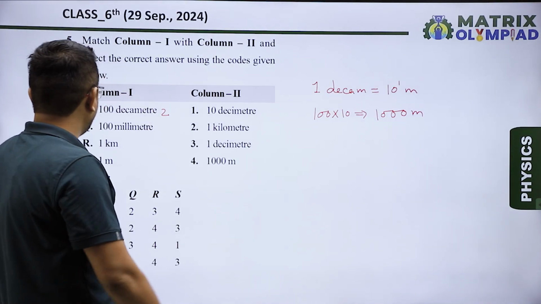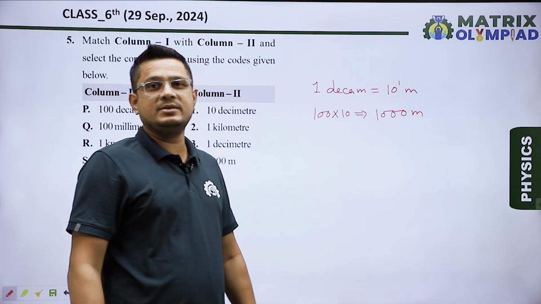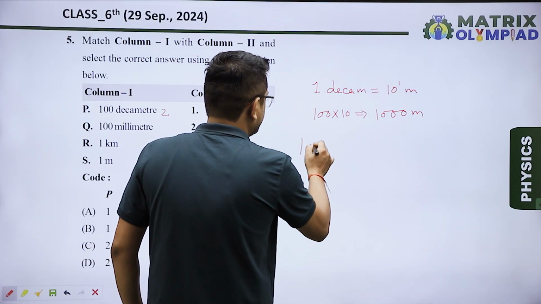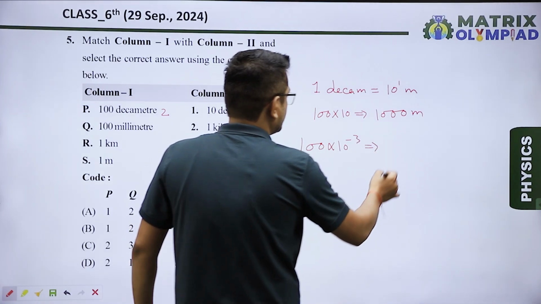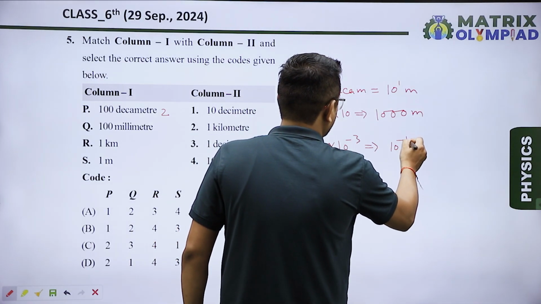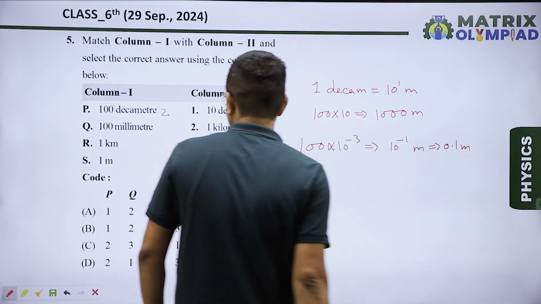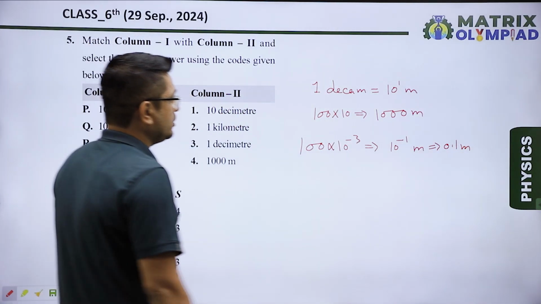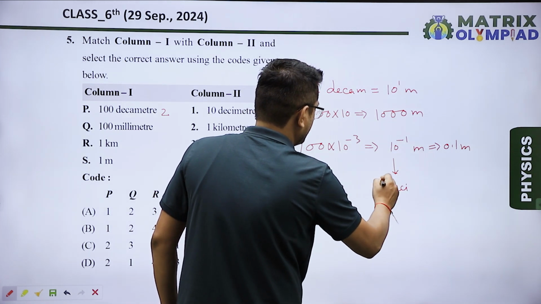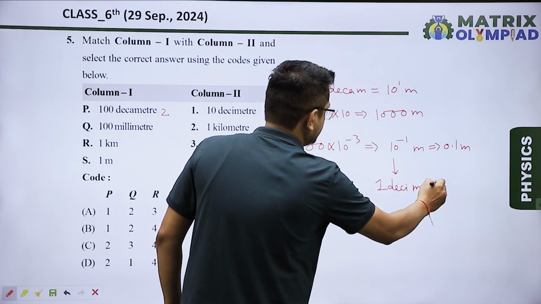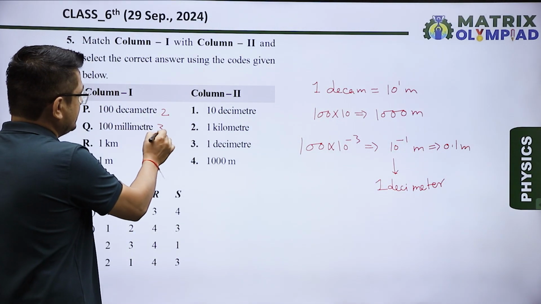option 2. Then 100 millimeter, we know that in 1 millimeter there are 10 to the power minus 3 meters. So 100 millimeter means 100 multiplied by 10 to the power minus 3, which is equal to 10 to the power minus 1 meter, or we can say 0.1 meter. So 0.1 meter or 10 to the power minus 1 meter is equal to 1 decimeter. 1 decimeter is equal to 10 to the power minus 1 meter. So for Q I will write 3.